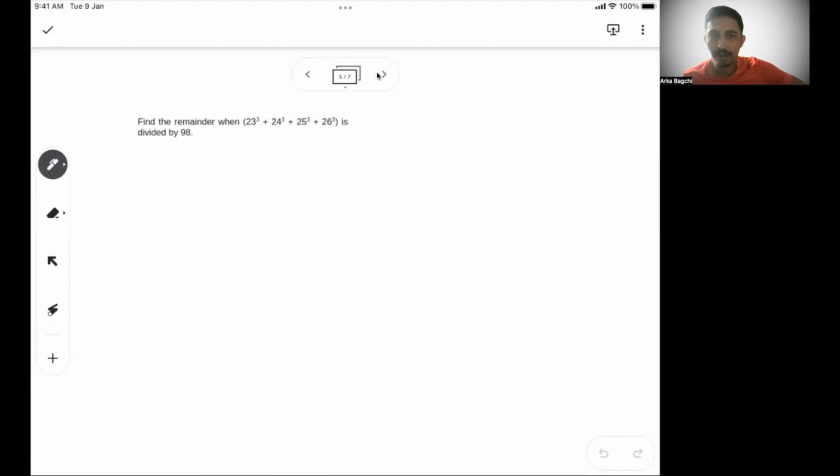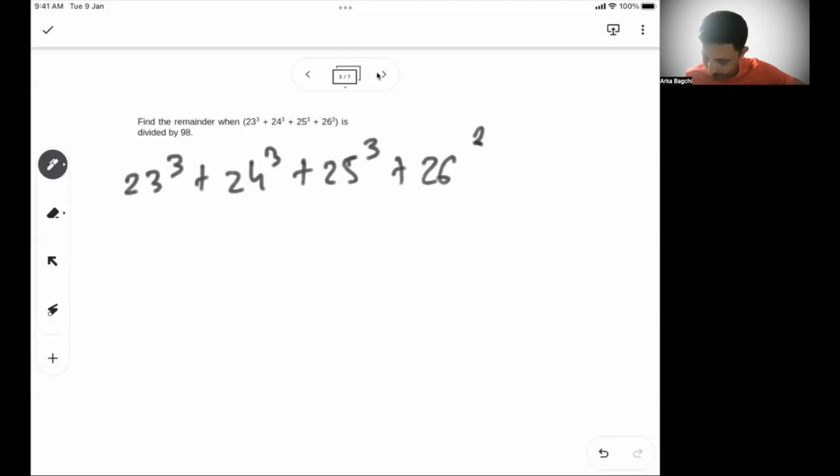Okay, this is a little different problem. Let's try to solve it differently. So 23 cube plus 24 cube plus 25 cube plus 26 cube. Now these are typically cubes. So let me see, if I do 23 plus 26, it gives me 49. I'm just trying to think. And 24 plus 25 is also 49, and 98 is 49 into 2. Let's see if we can get something out of that.